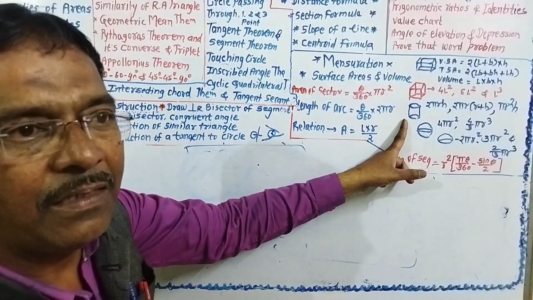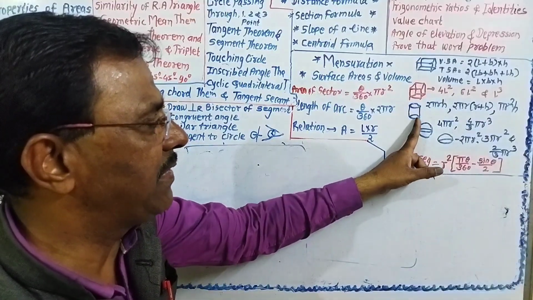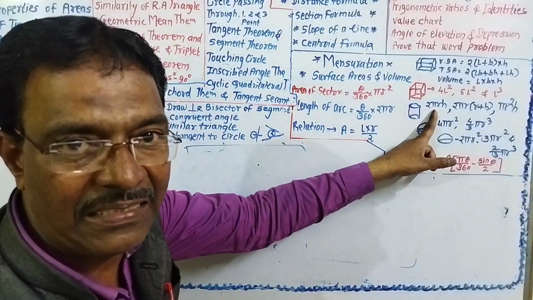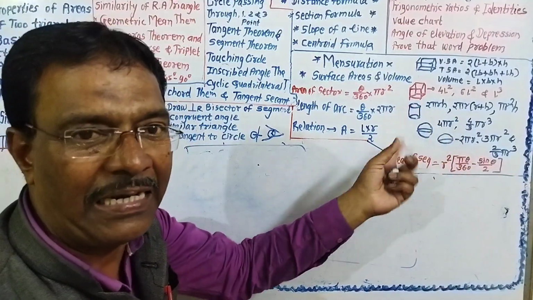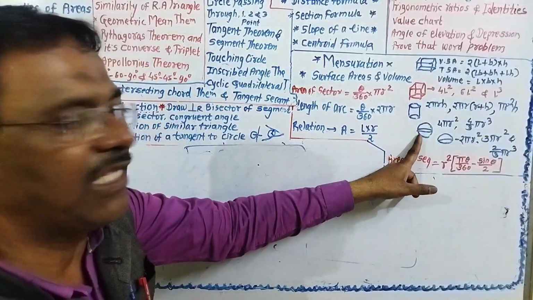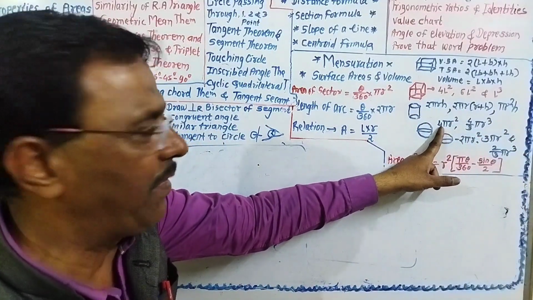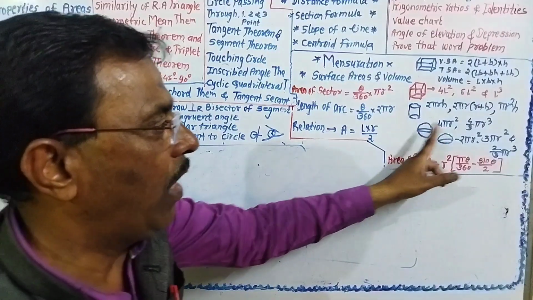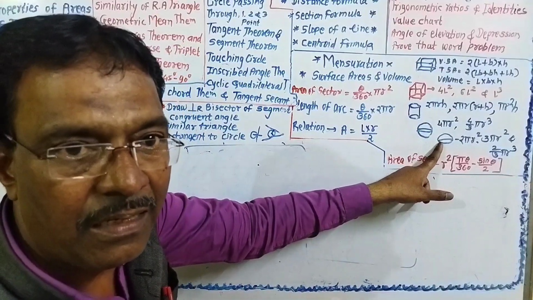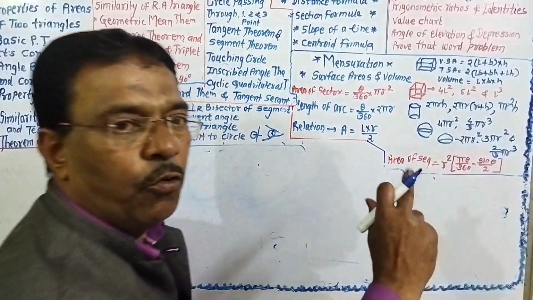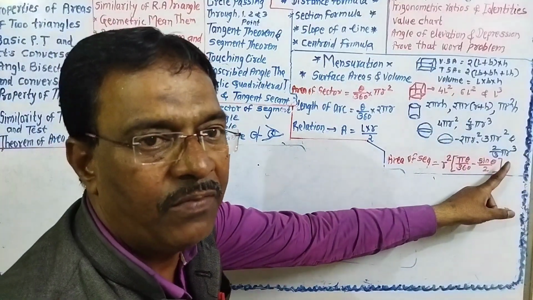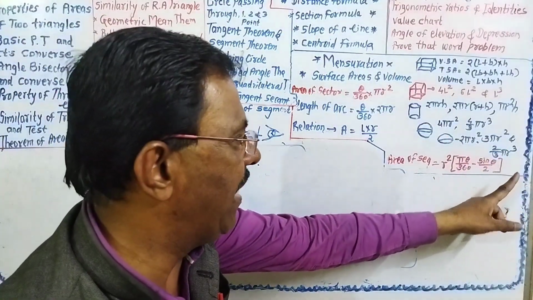This is the cylinder. In a round figure, there is curved surface area 2 pi r h, total surface area 2 pi r in bracket r plus h, and volume of the cylinder is pi r square h. This is the sphere. Curved surface area 4 pi r square, volume is 4 upon 3 pi r cube. This is the hemisphere. Curved surface area is 2 pi r square, total surface area 3 pi r square, and volume of the hemisphere is 2 upon 3 pi r cube.